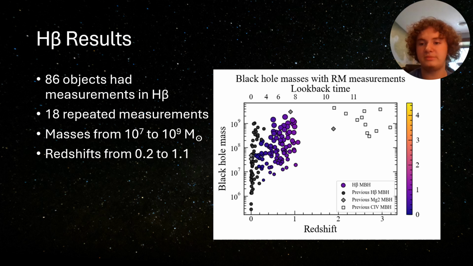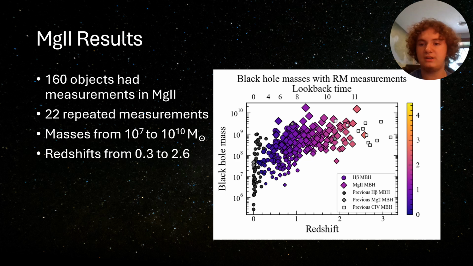We will start with objects with significant measurements for the H-beta line, as these have the lowest redshift. There were 86 such objects, with 18 of them having repeated measurements. These objects have masses from around 10 million to 8 billion solar masses, with a maximum look-back time of 8 billion years. This refers to how much time it took for light to travel to us from the quasar. It's connected to how much the light had been redshifted due to the universe's expansion.